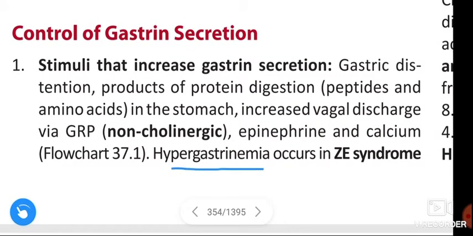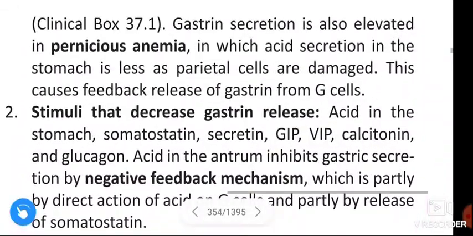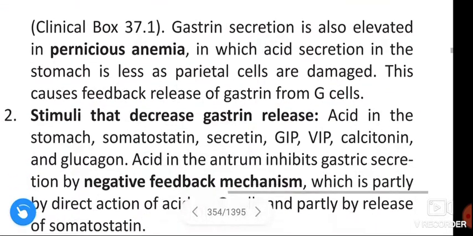And hypergastrinemia occurs in Zollinger-Ellison syndrome. And gastrin secretion is also elevated in pernicious anemia, in which the gastric acid in the stomach is less as parietal cells are damaged. This causes the feedback release of gastrin from the G cells.